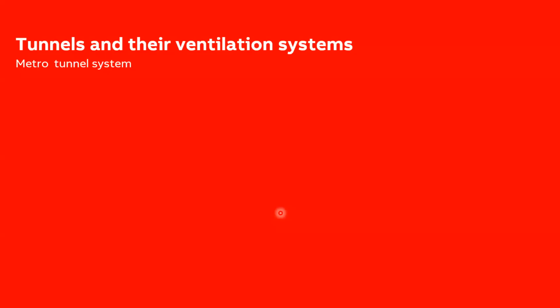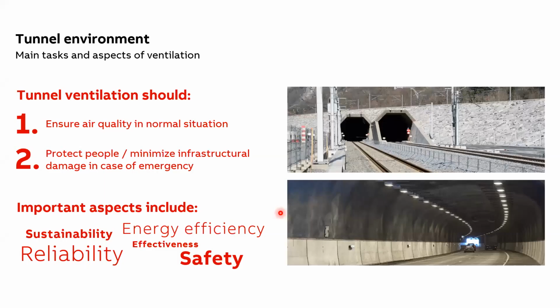Coming to the tunnel system, tunnel ventilation design and requirements depend on different factors like the tunnel length and the purpose of the tunnel, whether it is a road tunnel or a metro tunnel. The tunnel design can be unidirectional or bidirectional. The surrounding landscape also affects the design, that is, whether the tunnel is underground, located in the city, or located in the countryside, let's say a mountain area. These are the various factors which determine how the tunnel should be designed.